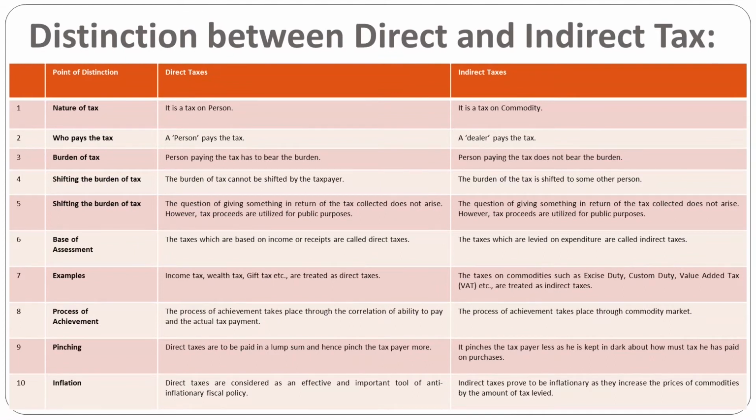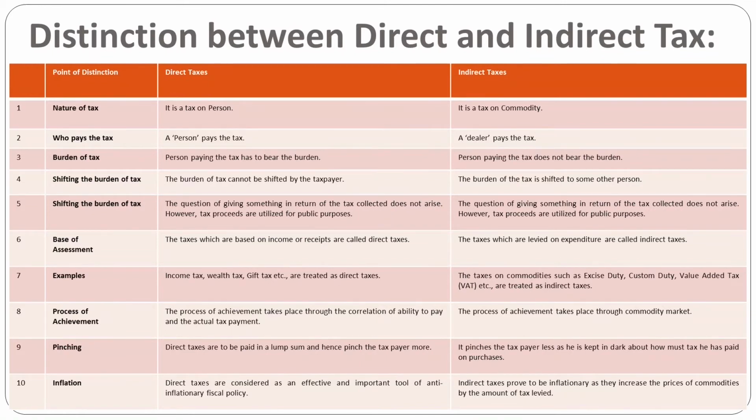Whenever, my dear friends, we talk about direct tax and indirect tax, at that point of time a comparison can also be made. While we are referring to direct tax, the nature of the tax is a tax on a person, an individual or an organization, and the burden cannot be shifted in a direct tax. But the nature of indirect tax is a tax on a commodity.